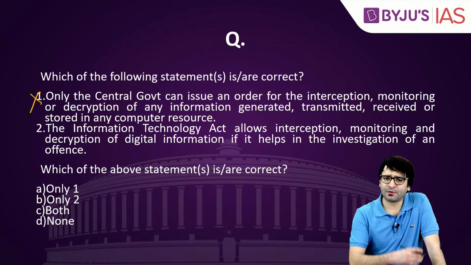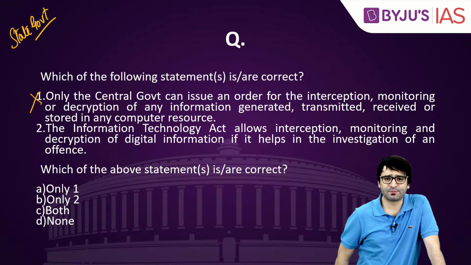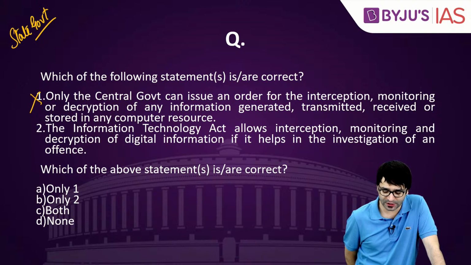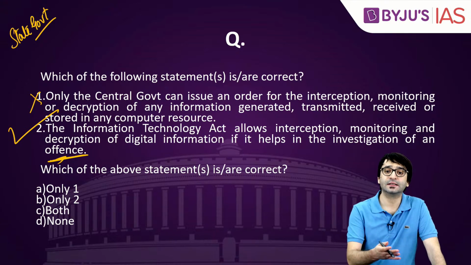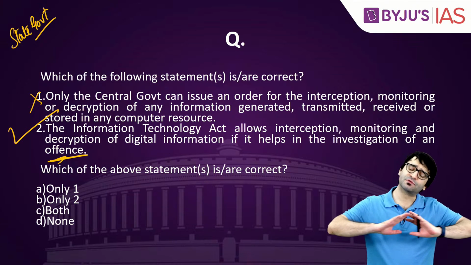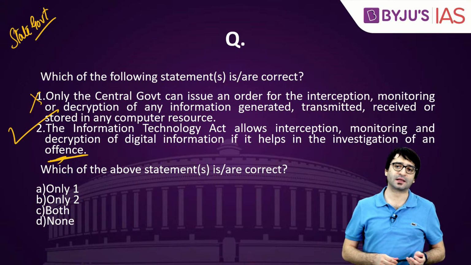No, not only the central government, we have discussed, the state government too can order interception, monitoring of data. Number 2, the Information Technology Act allows interception, monitoring, and decryption of digital information if it helps in the investigation of an offense. This is correct. That's why I told you IT Act 2000, it is very vague. It gives a wide range of powers to the governments to put anyone under surveillance.